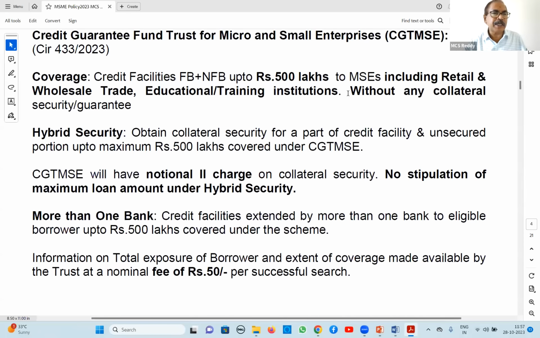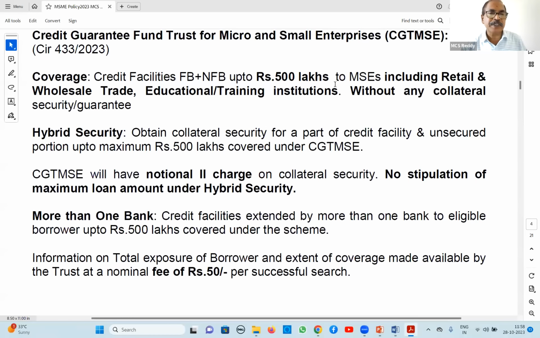Why has CGTMSE come into existence? I will tell you. Earlier, banks were not financing small units without collateral security. MSME finance was a little difficult because most people who start self-employment ventures or small scale industries don't have collateral security. Hence, they were deprived of institutional benefits like bank loans.